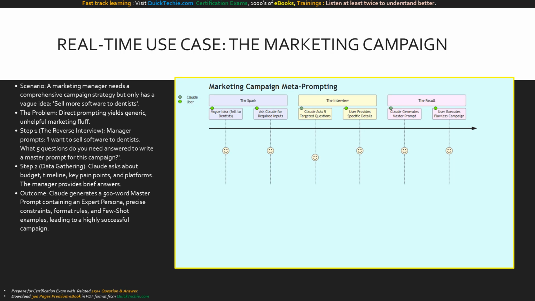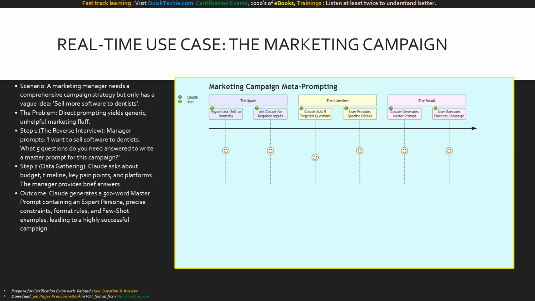Let's look at a real-time, practical use case. Imagine a marketing manager who needs a campaign strategy, but their only idea is sell more software to dentists. If they type that directly into Claude, they will get generic, useless fluff. Instead, they use metaprompting. Step 1, the reverse interview. They prompt, I want to sell software to dentists. What 5 questions do you need answered to write a master prompt for this campaign?